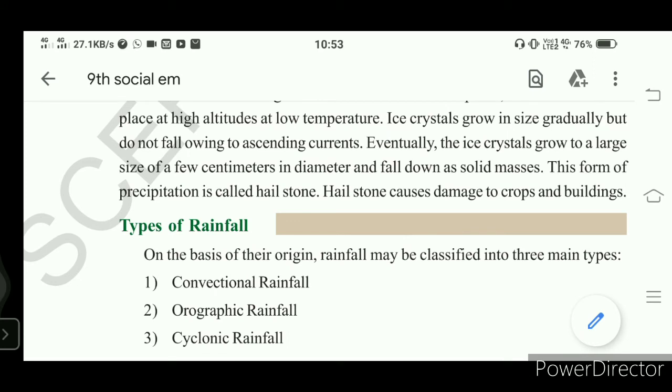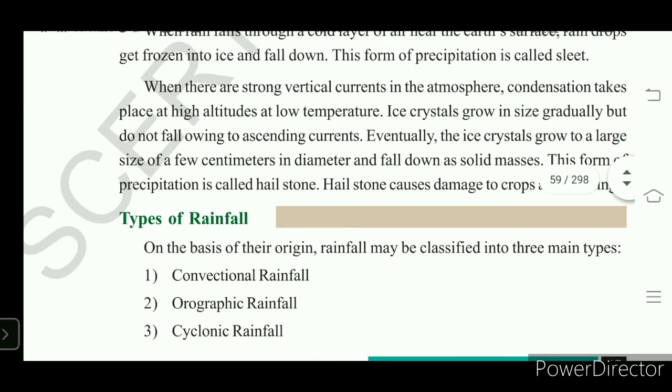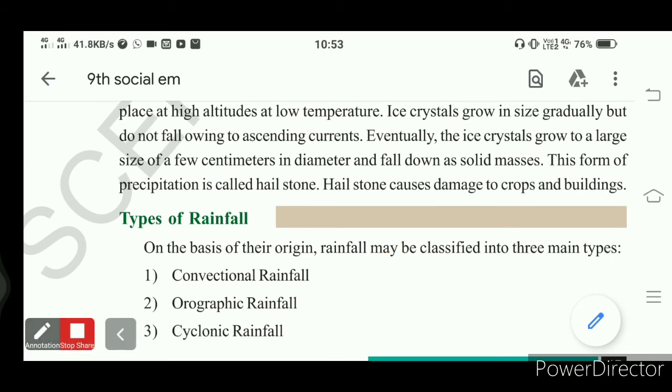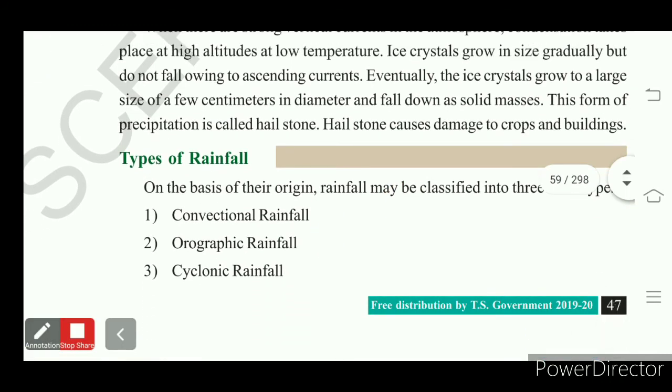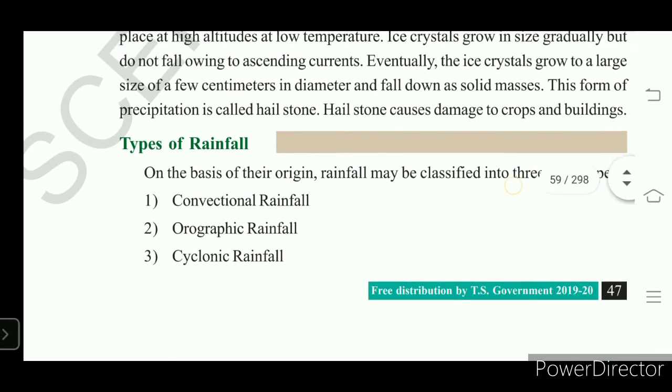Understand? So another important form of precipitation is rainfall. There are three types of rainfall, my dear students. One is convectional rainfall, second is orographic rainfall, and third is cyclonic rainfall. Let us discuss these three types of rainfall.